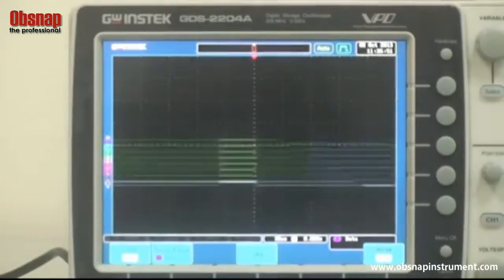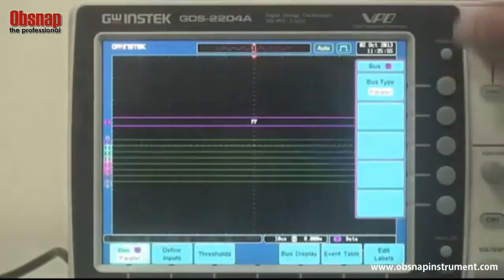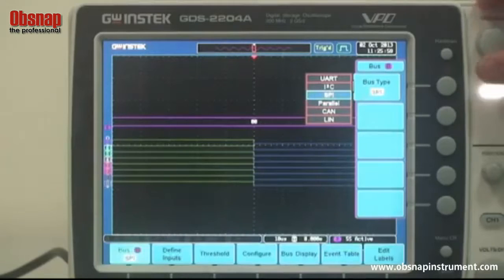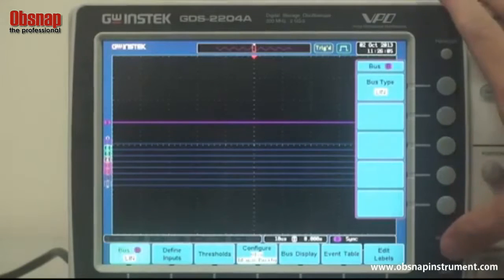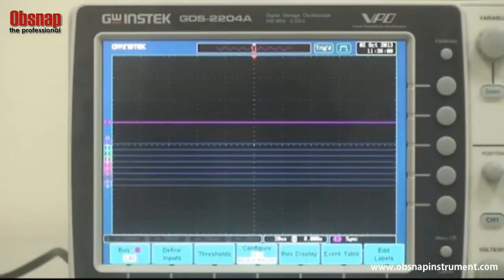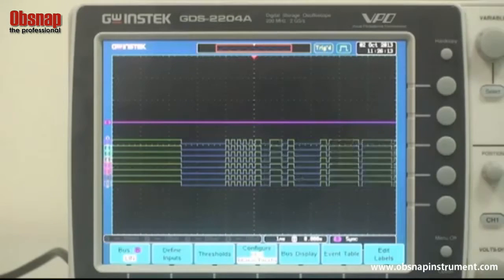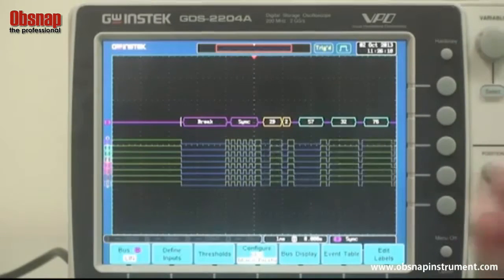Press purple bus decoding key. Press bus, select bus type. To LIN. And press menu off. Adjust time division to 1 millisecond per division. Now LIN bus trigger and decoding can be easily observed.